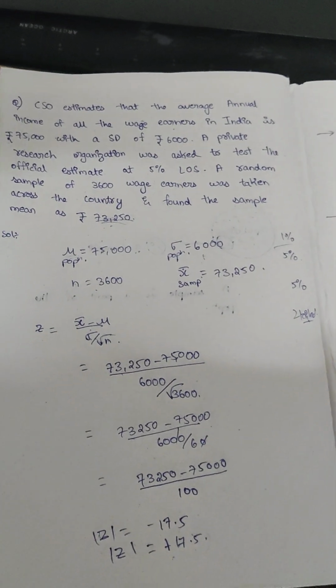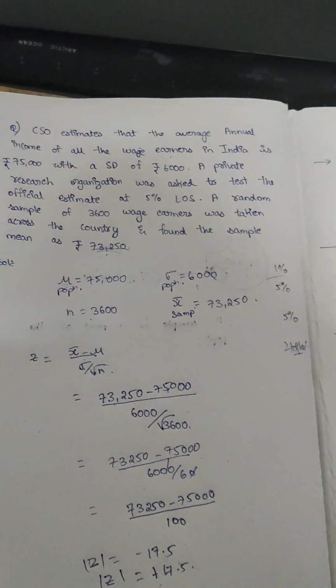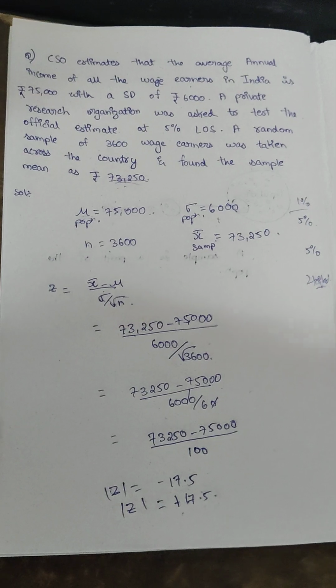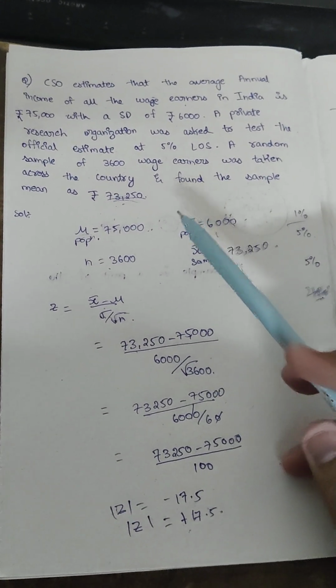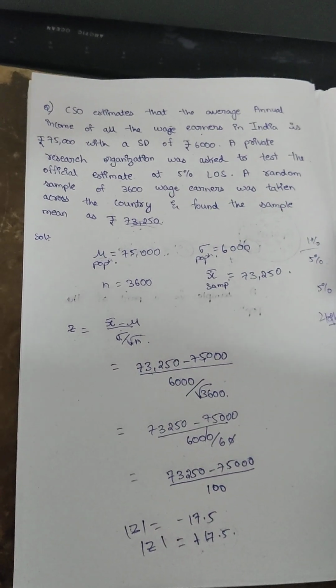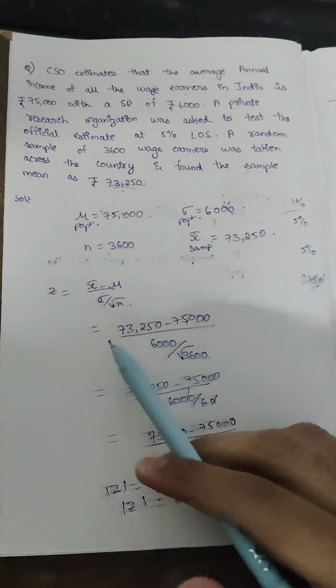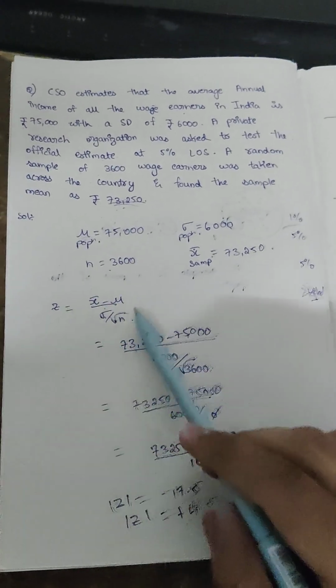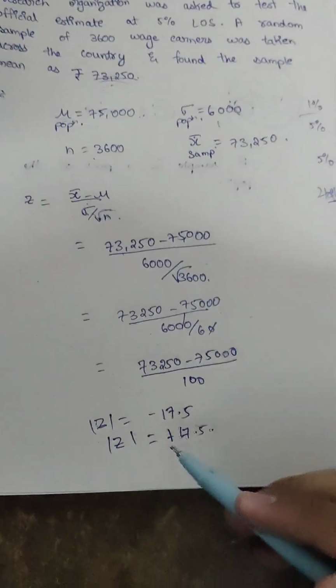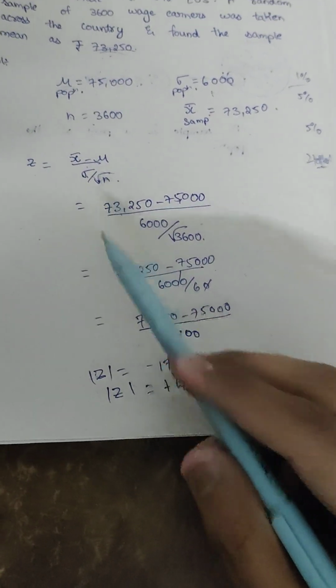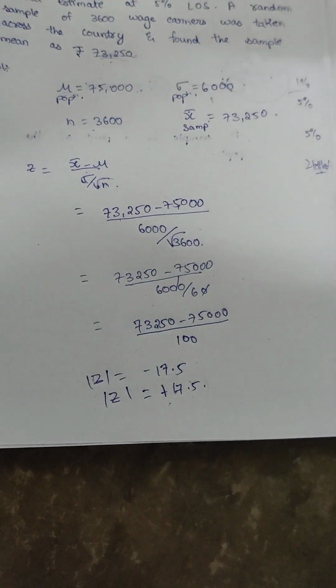For that, we need to learn every single formula so that we know what method to use. In the exam, they won't specify which method we are supposed to use, so it is our own knowledge. So we use this one mean formula, plugged in the values, and got the value as 17.5.